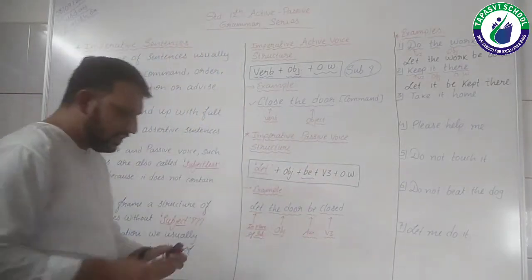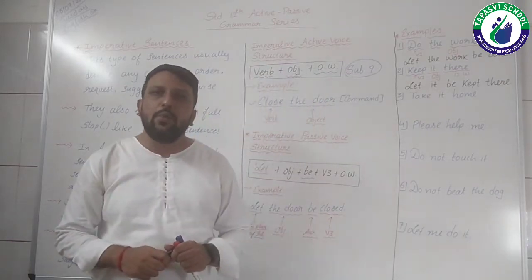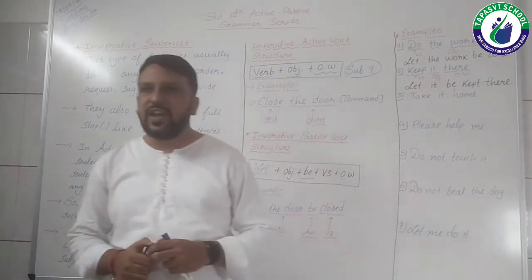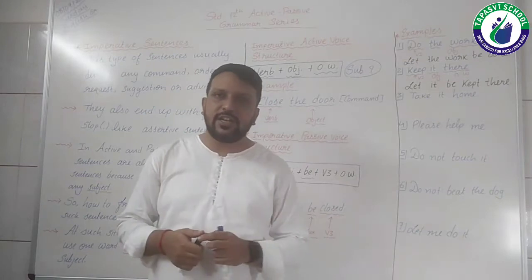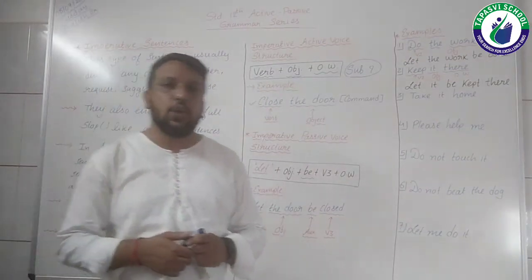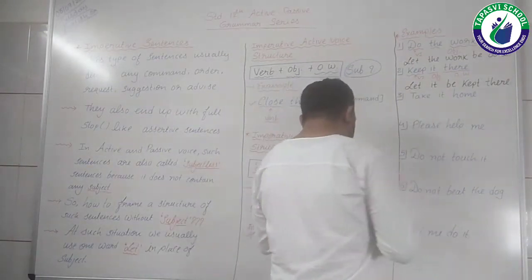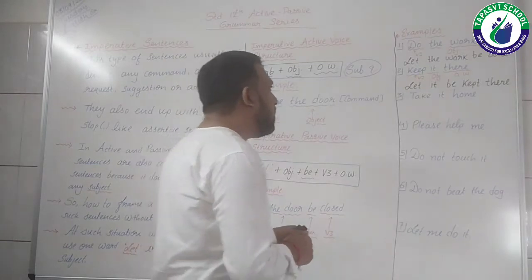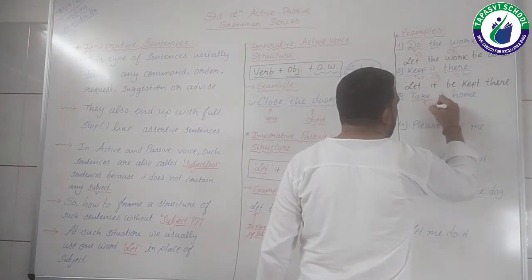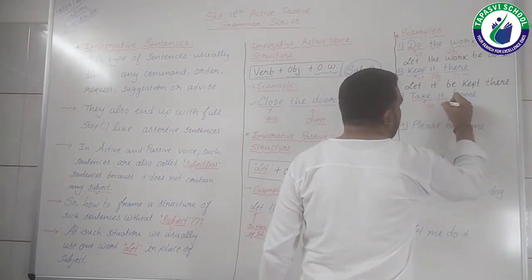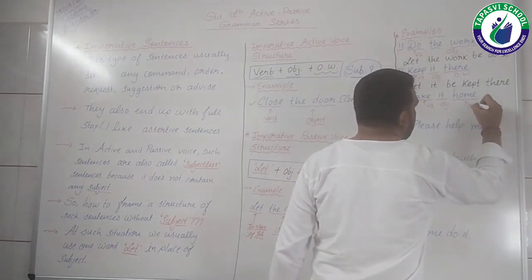Now the third sentence, let's see the third sentence. What is the third sentence? Take it home. Now this particular sentence, I guess, for any food parcel or for any object, perhaps someone has said that take it home, right? So again it's an order. So what shall we do? We are following the active voice. So take is the V1. It here again is the object and home is the other word.